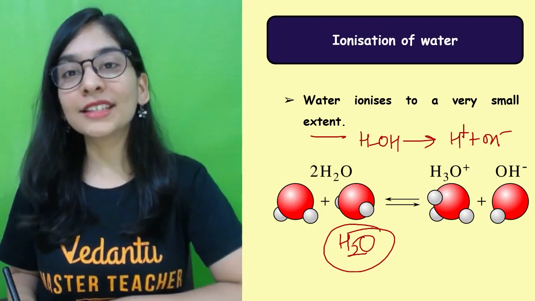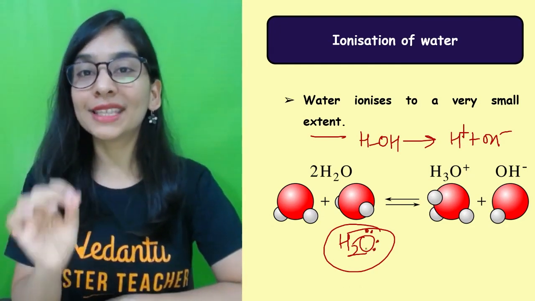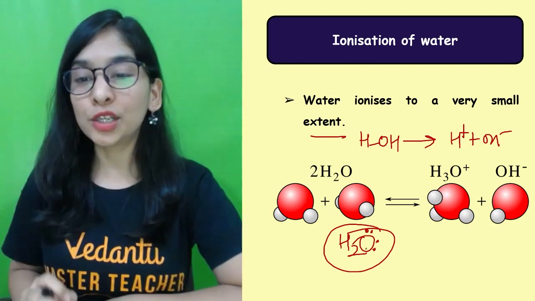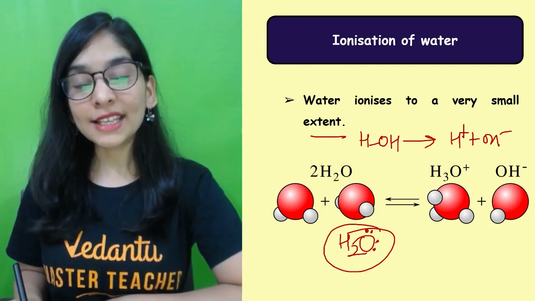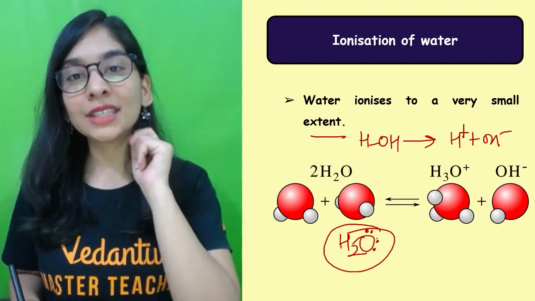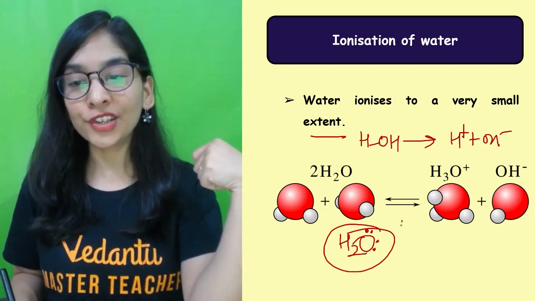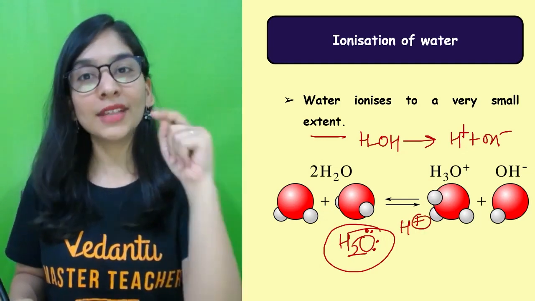How? As soon as this H2O is approaching, in the last class, I taught you about the concept of covalent bonding and coordinate covalent bonding. We did discuss the structure of the hydronium ion. My oxygen has two electron pairs which are not involved in any kind of reaction. Please see that video if you haven't seen it yet.